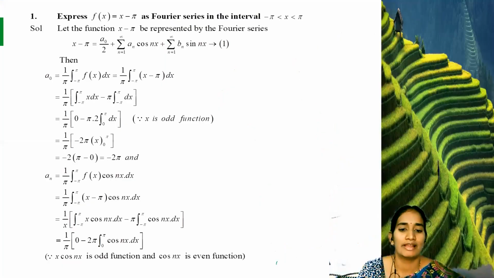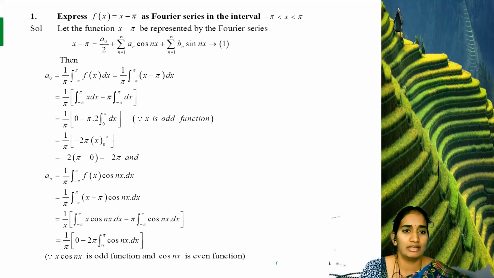So we will explain the example problem. Express f of x equal to x minus pi as a Fourier series in the interval minus pi less than x less than pi. So listen, the given function f of x is x minus pi, and the interval is minus pi less than x less than pi. So here the lower limit is minus pi and the upper limit is pi.